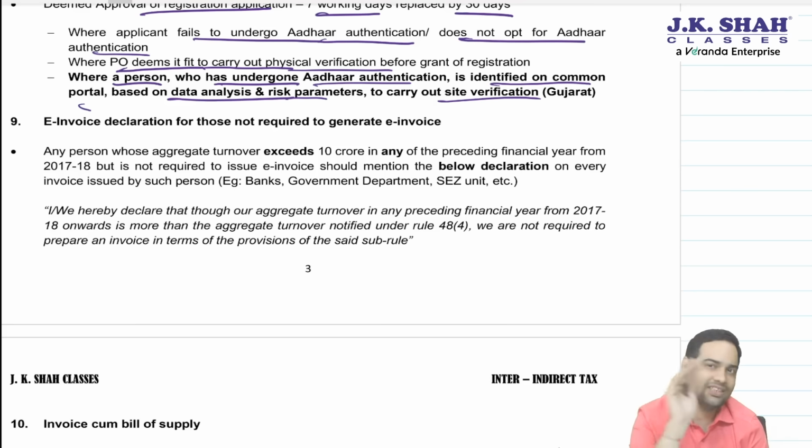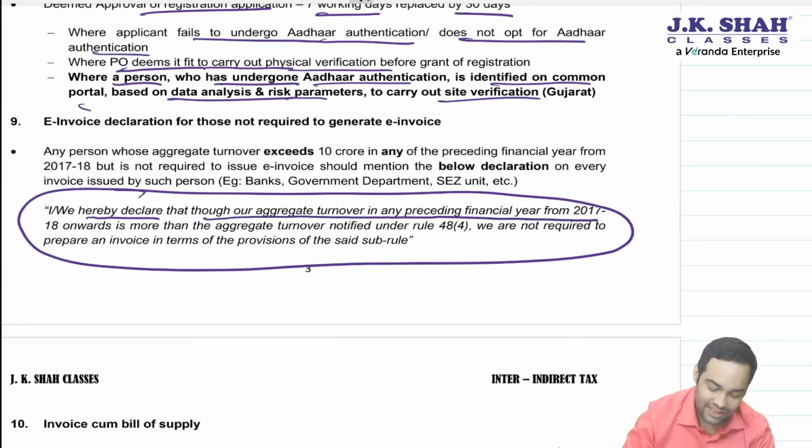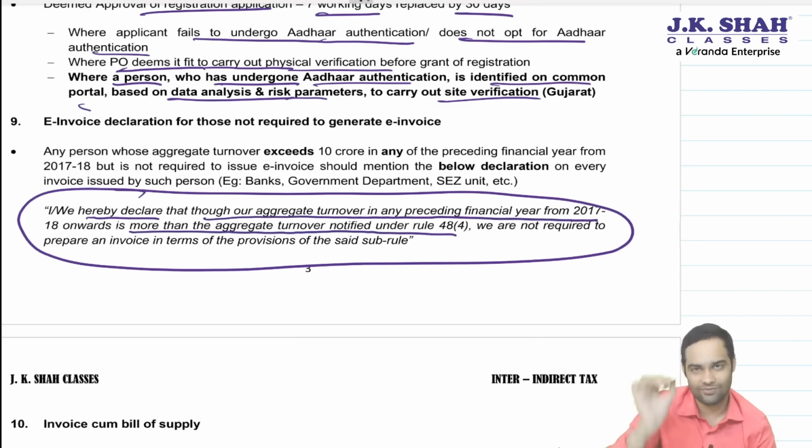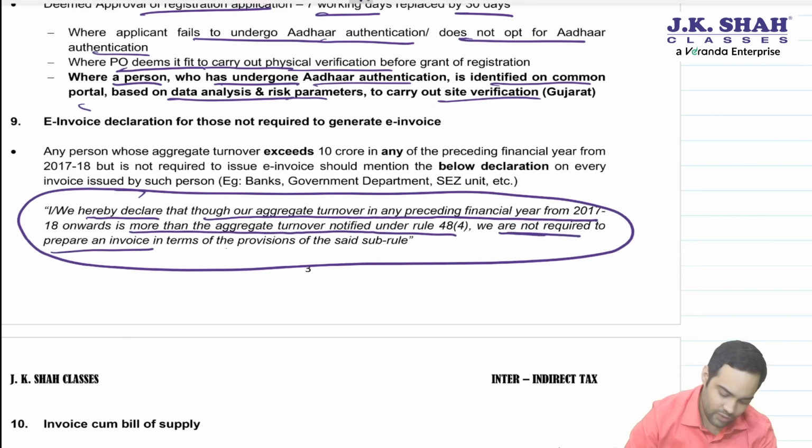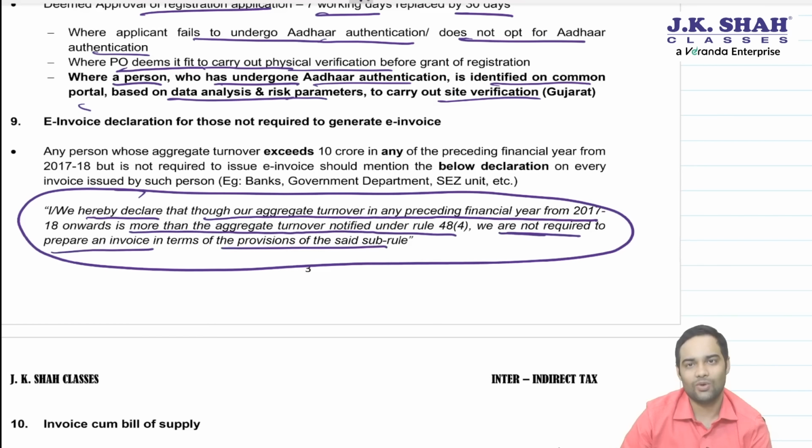Now, if their turnover is more than 10 crore and they are not issuing e-invoice, then they have to give this declaration. What is the declaration, sir? Let's see. I hereby declare that though our aggregate turnover in any preceding financial year is more than aggregate turnover notified under Rule 48, which is 10 crores, we are not required to prepare an invoice in terms of the said sub rule because we are exempted. So this declaration has to be there on the invoice. That's it, sir. The declaration has to come on invoice. So government department invoice should have this declaration.